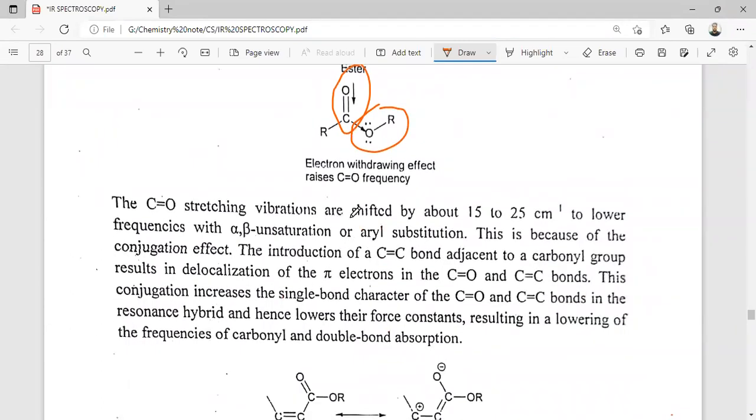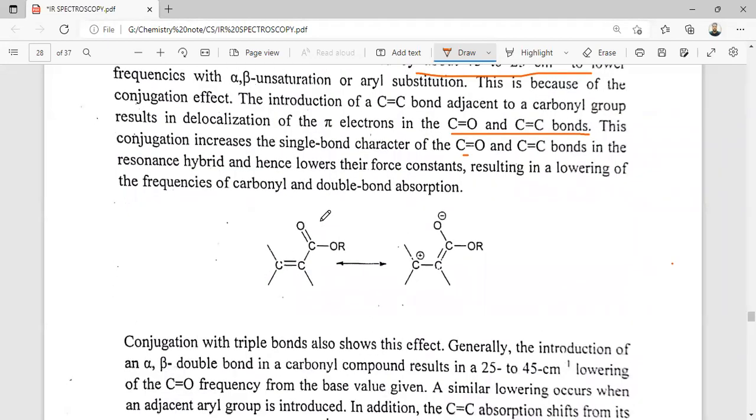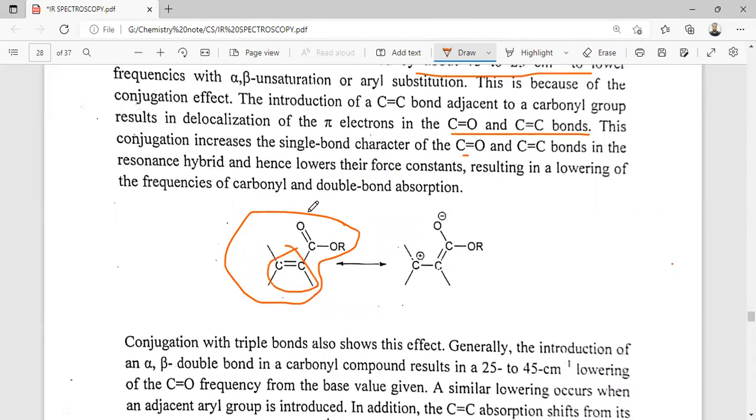The stretching frequency is often shifted by 25 to 50 cm⁻¹ to lower frequency with alpha beta unsaturation or aryl substitution. This is because of the conjugation effect. The introduction of a C=C bond adjacent to the carbonyl group results in delocalization of pi electrons. This conjugation increases the single bond character of the C=O double bond and C=C double bond in the resonance hybrid, and hence lowers the force constant, resulting in a lower frequency of the carbonyl double bond absorption. So in the case of an ester, when a double bond is conjugated with the carbonyl group, the stretching frequency is lower.